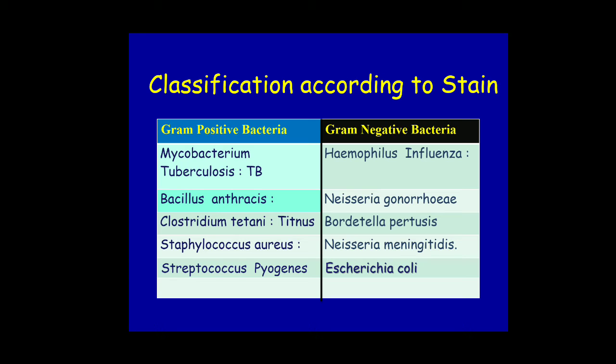And some of the gram negative bacteria are Haemophilus influenzae, which causes bacterial influenza, Neisseria gonorrhoeae, Bordetella pertussis, Neisseria meningitidis, and Escherichia coli. So these are gram negative bacteria.